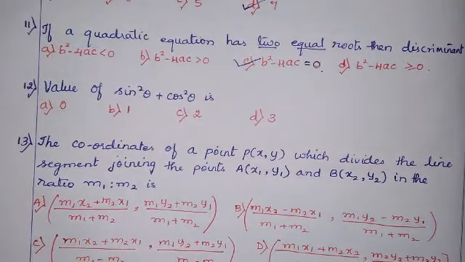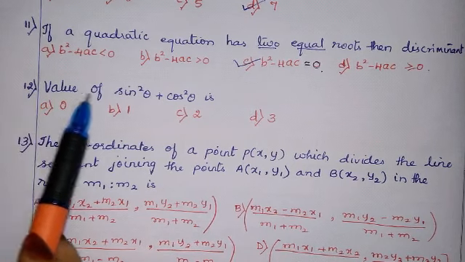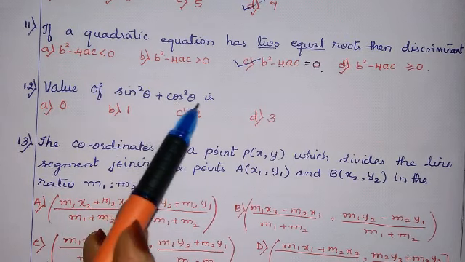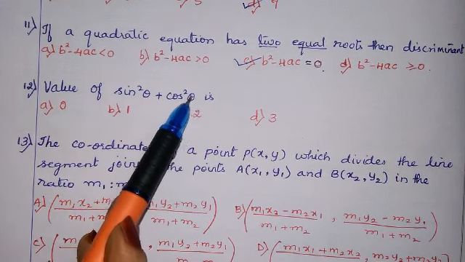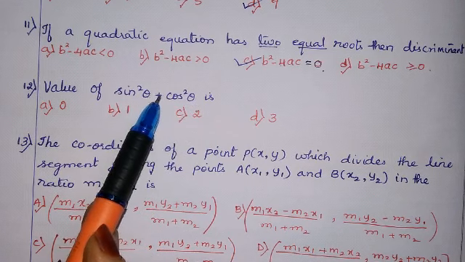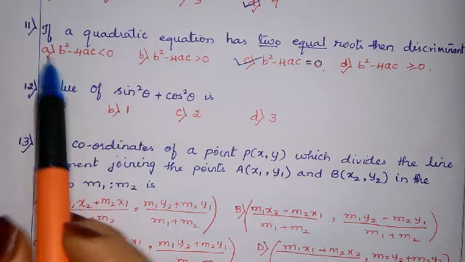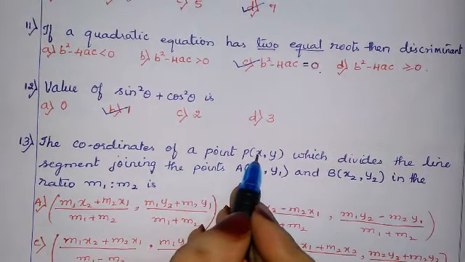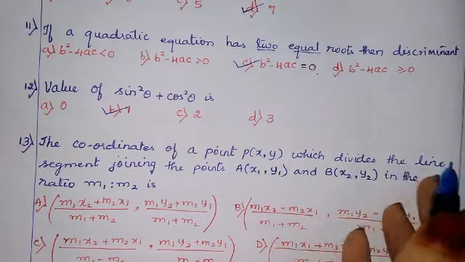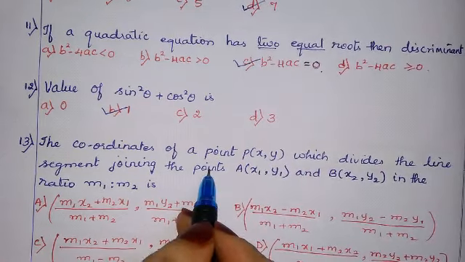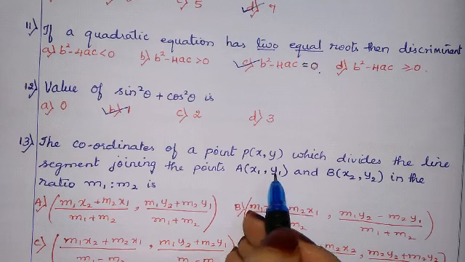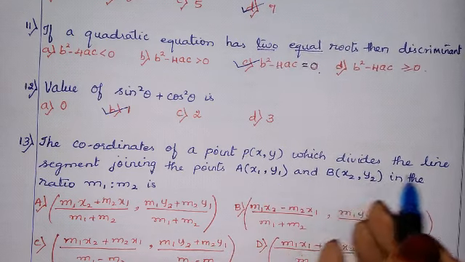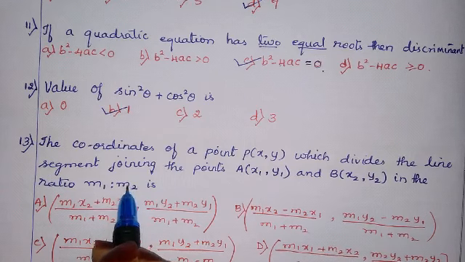Now the next question, question number 12. Value of sin square theta plus cos square theta is. We know this is the identity: sin square theta plus cos square theta is nothing but 1. Now the coordinates of the point P of xy, which divides the line segment joining the points A x1 y1 and B x2 y2 in the ratio m1 is to m2.